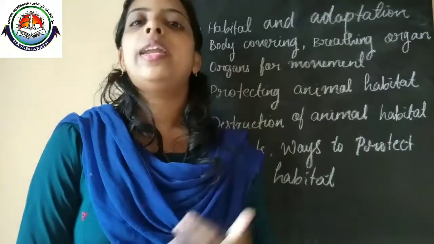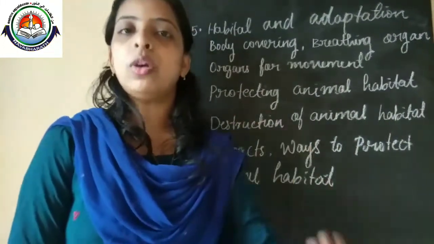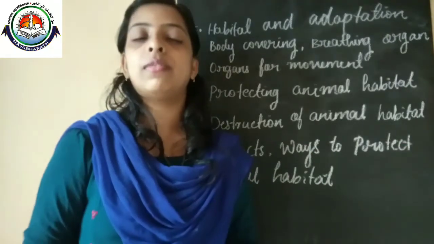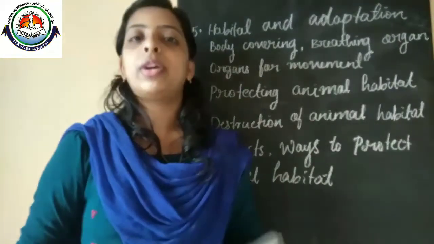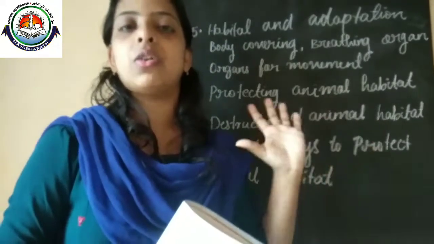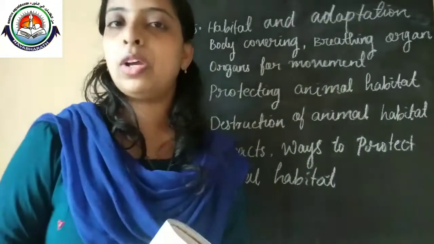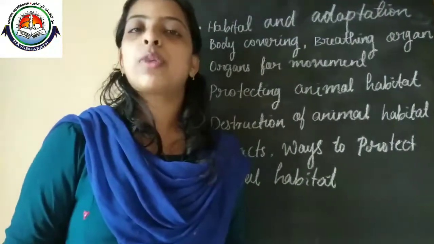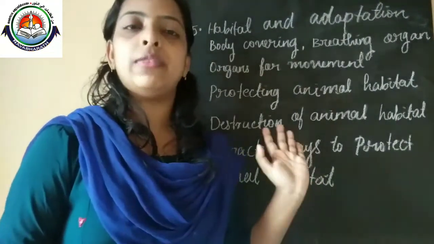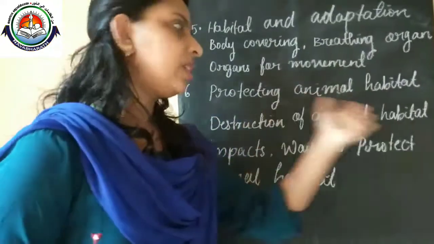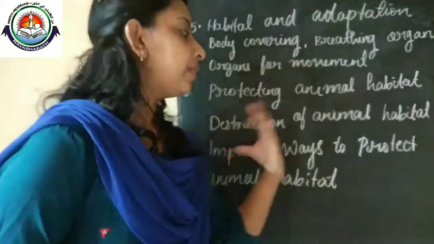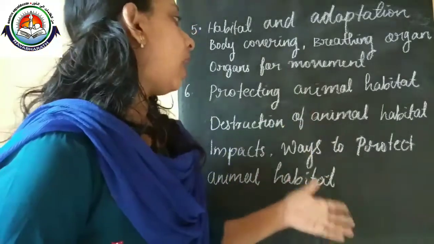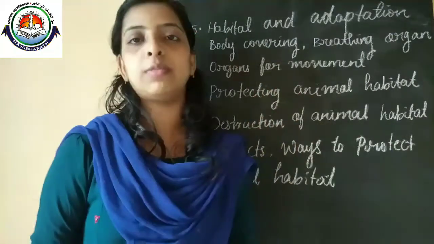At the same time, our government also provides national parks and wildlife sanctuaries to protect endangered or extinct animals. Those ways we already discussed. So we should protect the animals and not cut the trees. Nowadays the rules are also favorable for animals' lives. That's all about our sixth block.